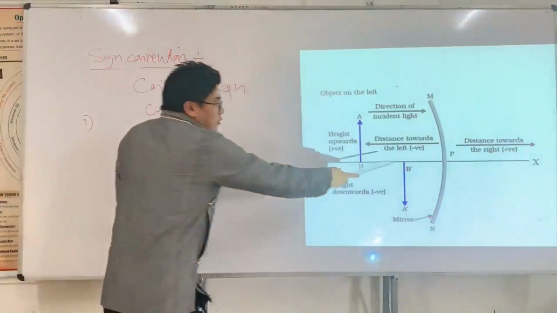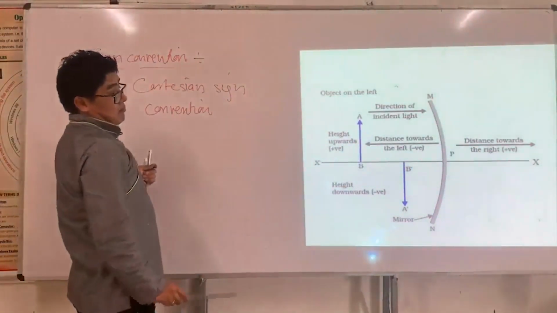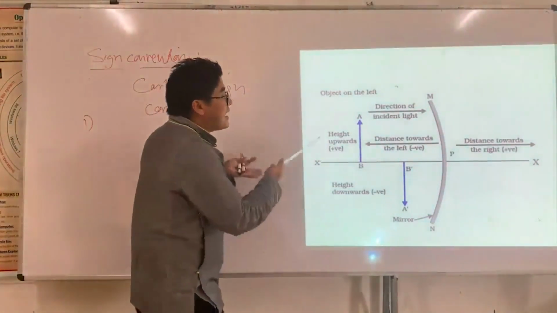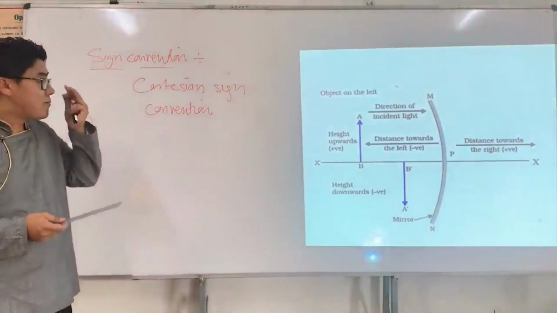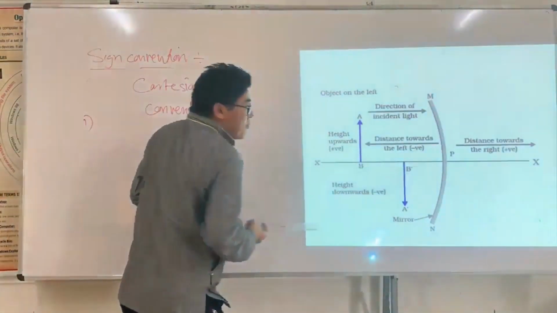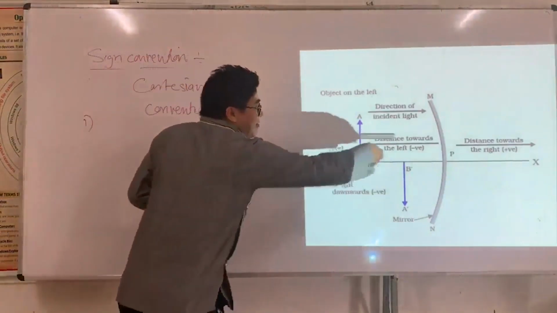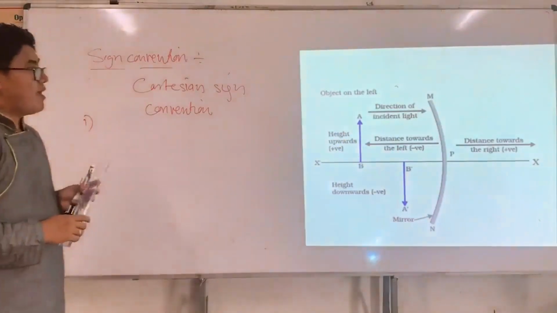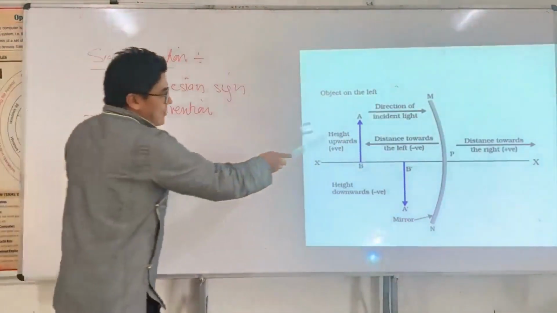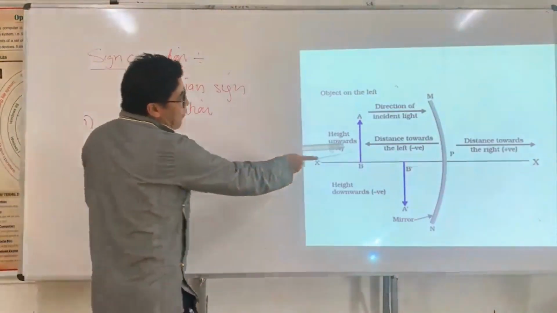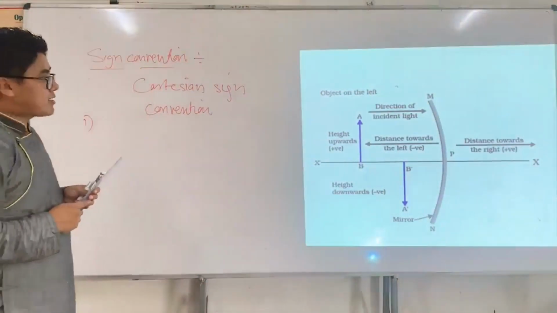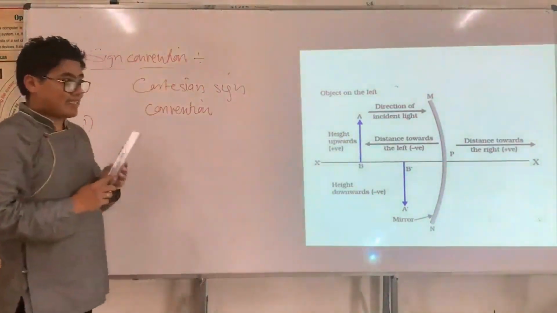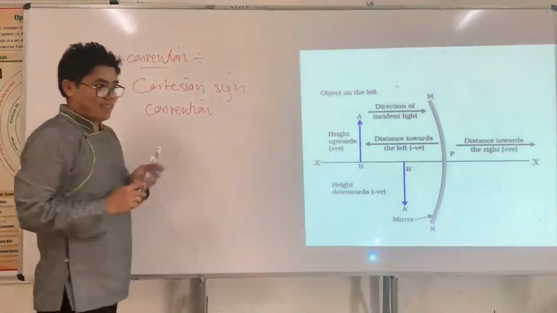So whenever you measure from the mirror toward the object side, the distance must be negative. And whenever you measure distance behind the mirror, the distance must be positive. Another point: if a height is upward, above the principal axis, we take it as positive.